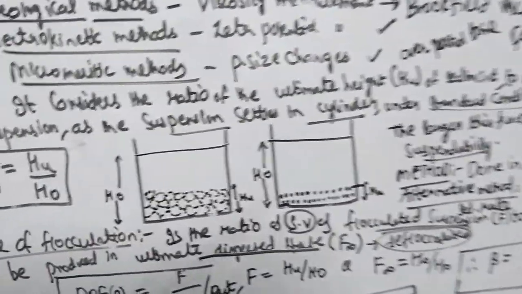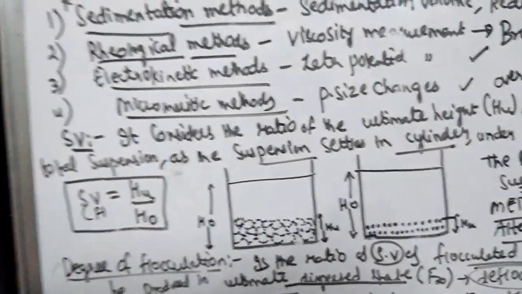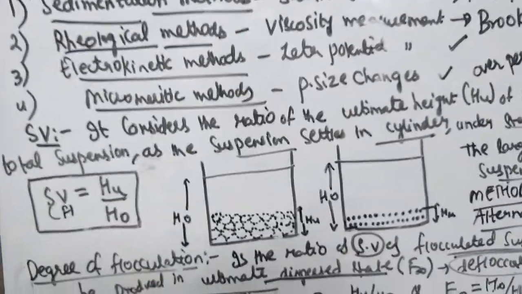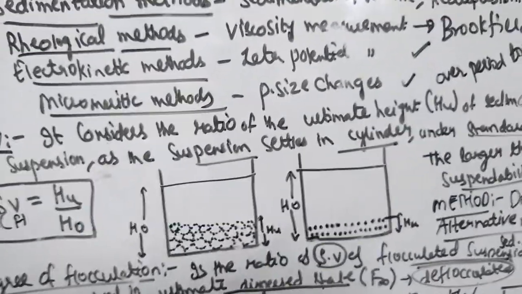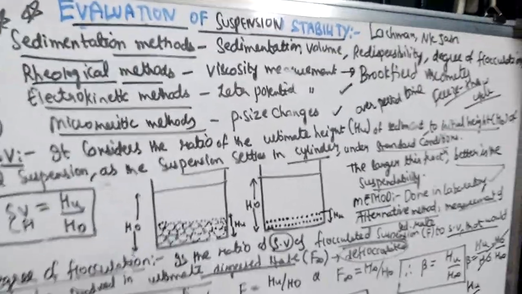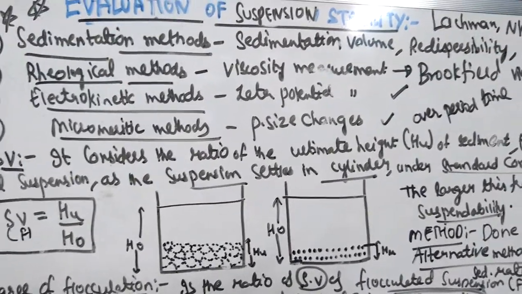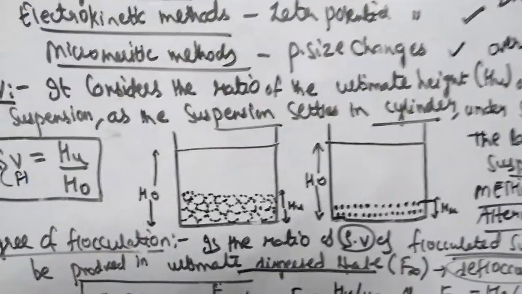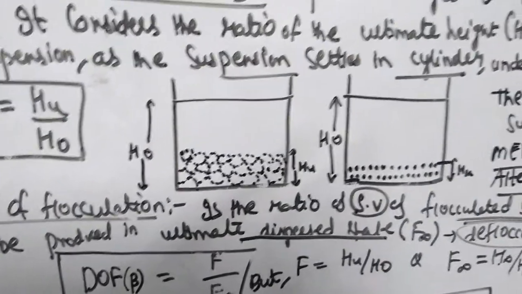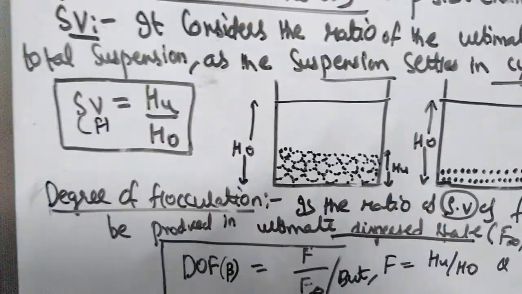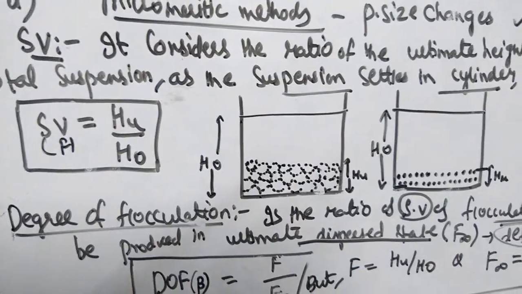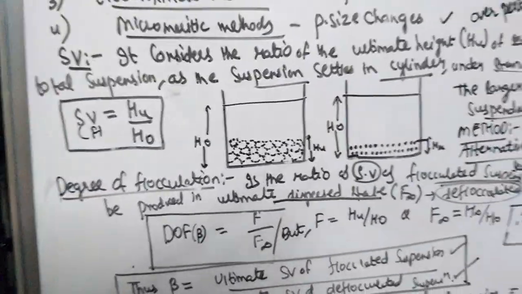The remaining methods we'll discuss in the next class, in which we will discuss measurement of viscosity in the rheological methods by using the Brookfield viscometer and its working, then zeta potential measurement in the electrokinetic methods, and particle size changes in micromeritic methods. I have told you, in micromeritic methods you will measure the particle size changes over a freeze-thaw cycling technique.